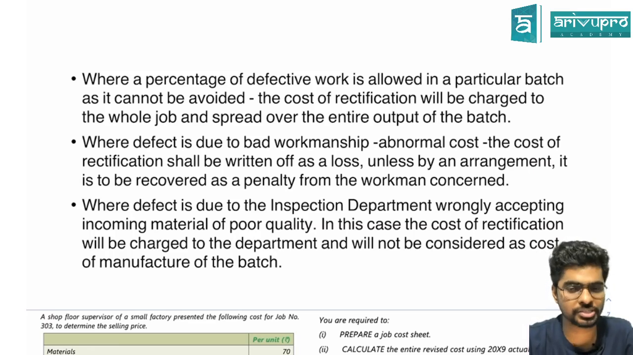Abnormal loss goes to costing P&L. Normal loss gets recovered by the product, and if there is any provision for recovery, then the loss gets recovered against the penalty, so I don't have to bother too much. Clear, Farin?